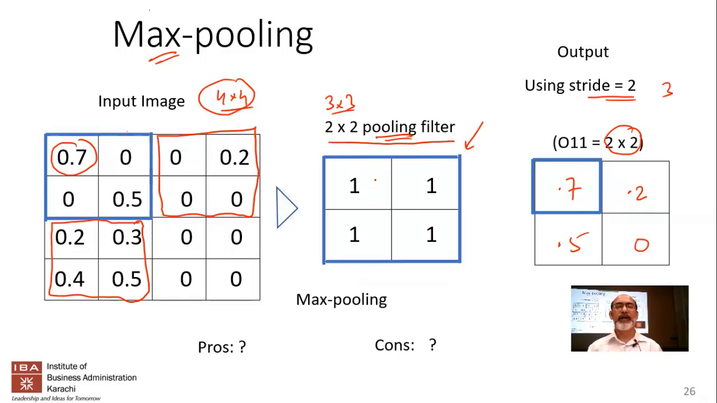Okay, so as I said, forget this. This is not the right way to think about it. It's basically a 2 by 2 filter, and it's picking out the maximum value in that grid. So just forget this portion for the time being.